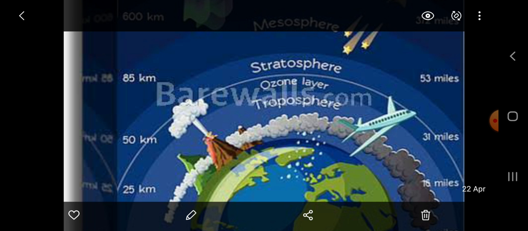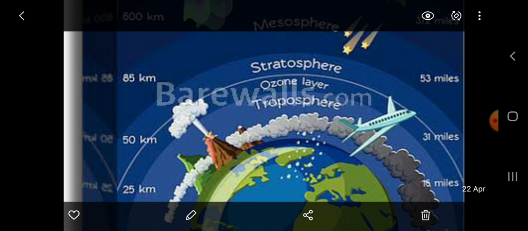So troposphere, it is the lowest and densest layer of the atmosphere. It extends up to a height of 16 kilometers over the equator. From the equator its height is 16 kilometers and from the pole it is 8 kilometers. So the average height of this layer is taken as 11 kilometers.